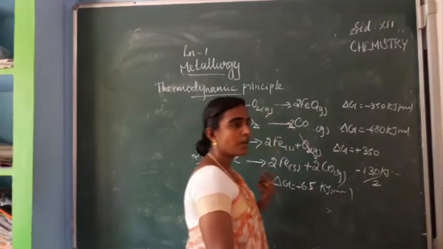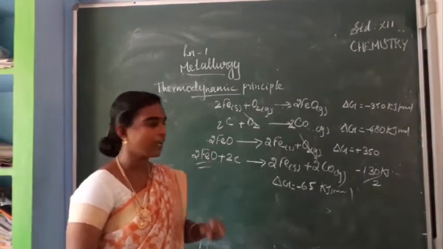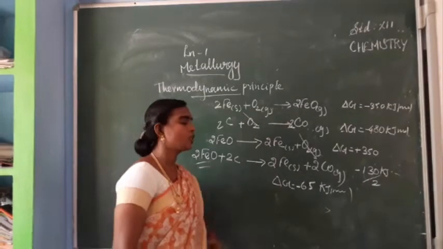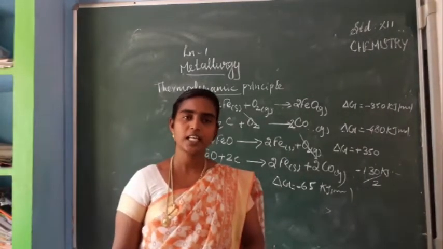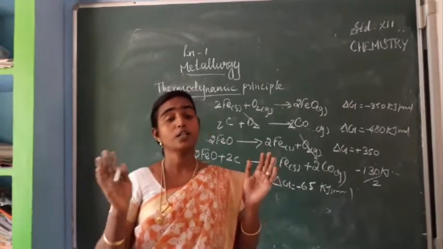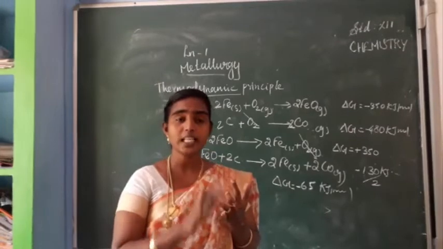So it is for 2 iron oxide. If you need to calculate for the reduction of 1 iron oxide, it will be delta G is equal to minus 65 kJ mole power minus 1. Is it clear? So today in this, then one more topic is there. We have seen observation. So we have seen the application.